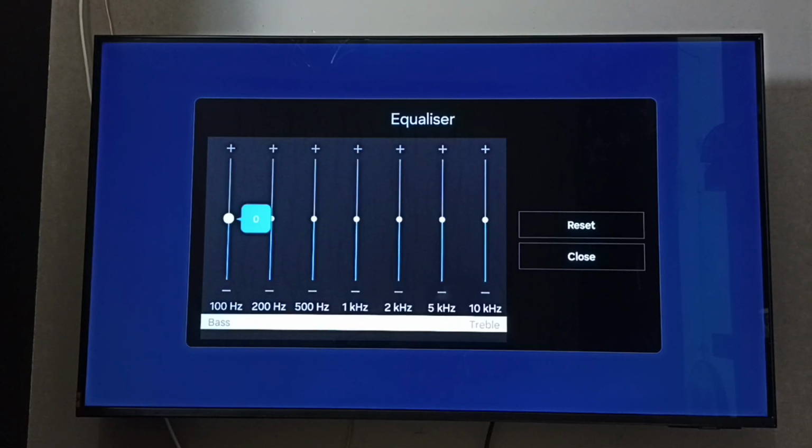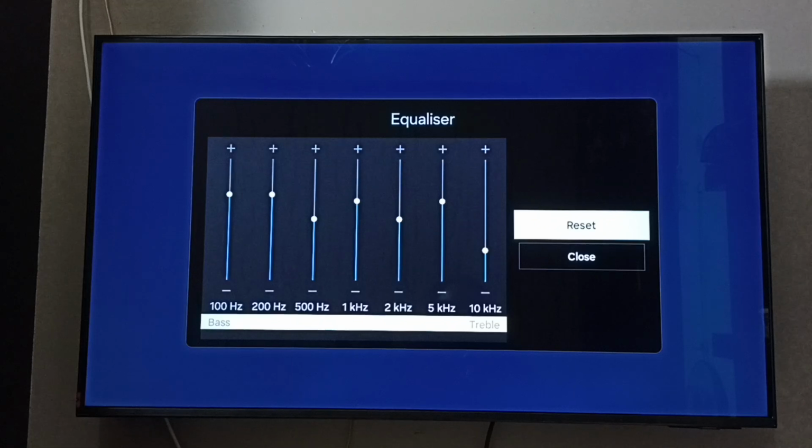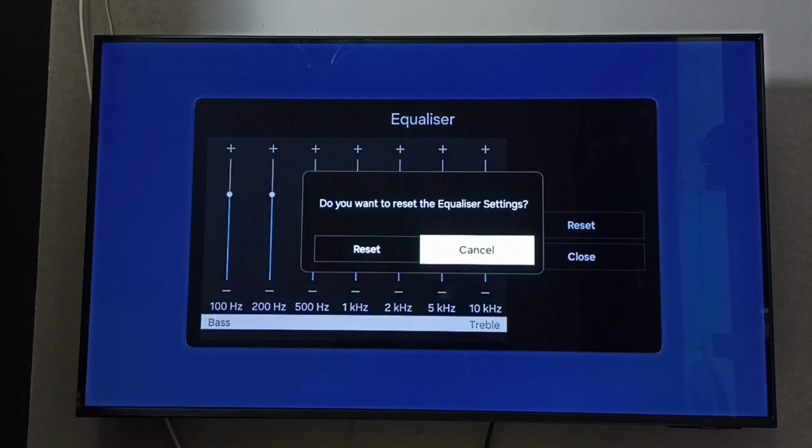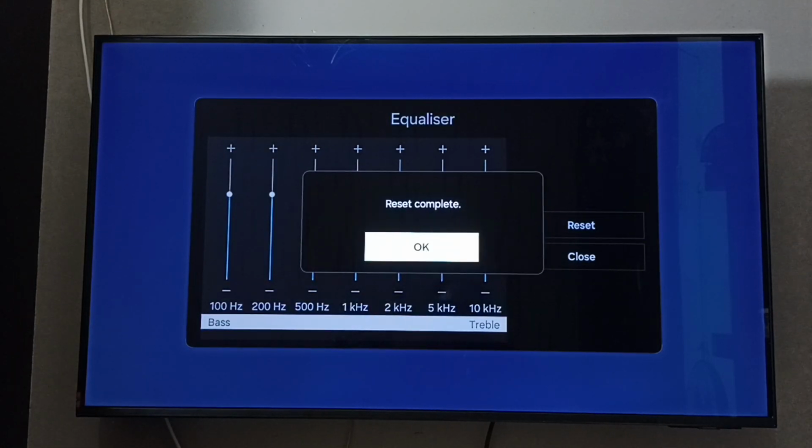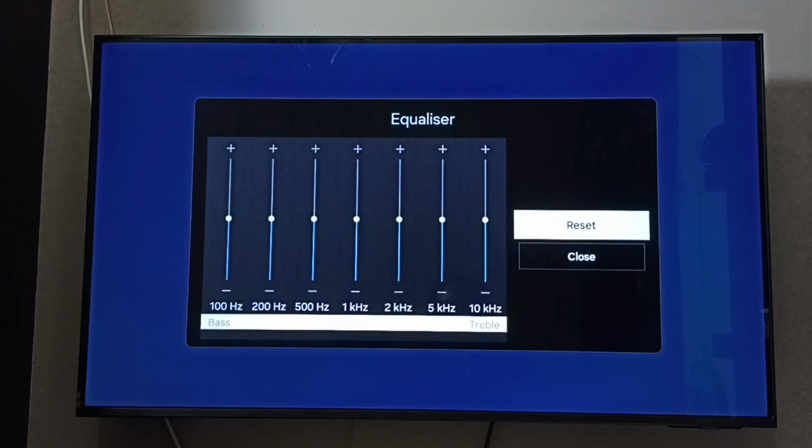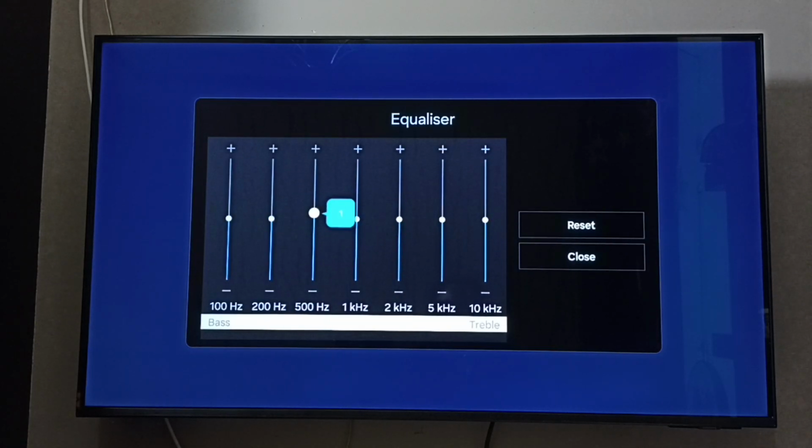So we can adjust bass and treble or low and high frequency. See, we can adjust here. Okay, so if you want to reset, you can set this reset button. Okay, so we can manually adjust.